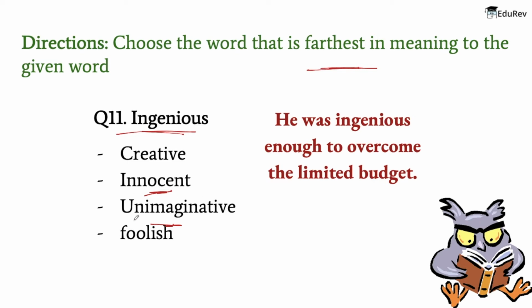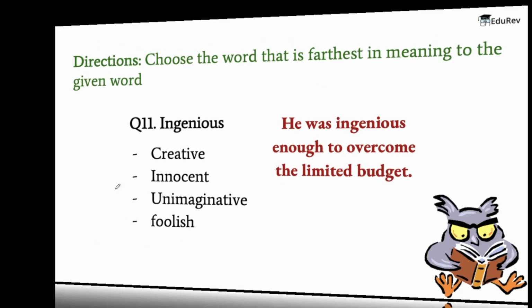And the meaning of foolish is lacking good sense of judgment. Now the word that is farthest in meaning to the word that is given has to be unimaginative, because the meaning of unimaginative is not readily using or demonstrating the use of imagination, whereas the meaning of ingenious is someone that is clever, original, and inventive. So these two words are quite far from one another. So I would say that the answer here is unimaginative. Let's move on to the next question.